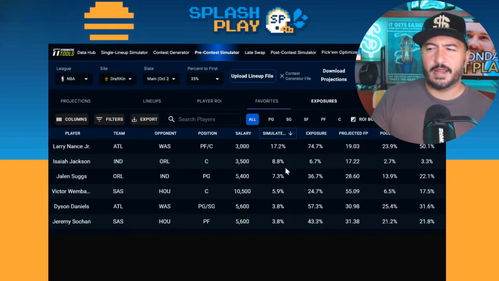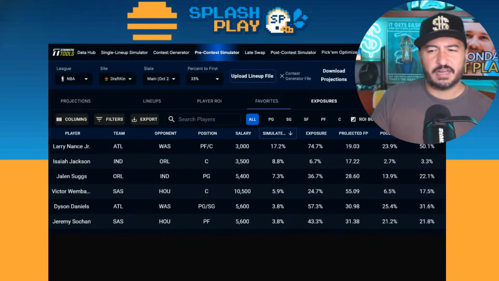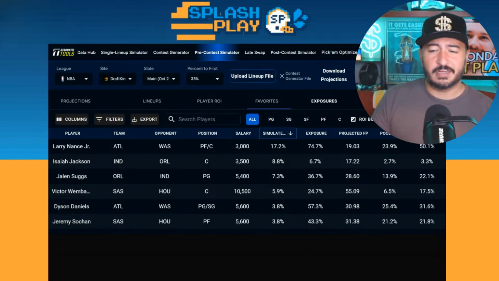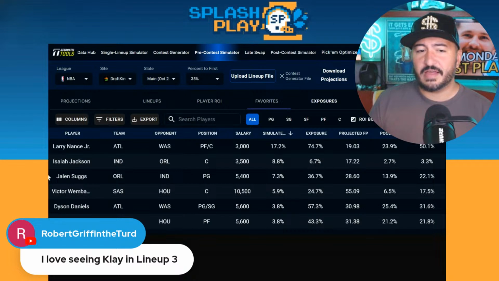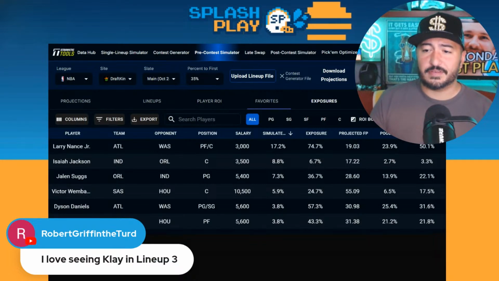You're sorting by ROI. Isaiah Jackson is a high ROI, but you're only getting 7% exposure to him as the backup for Indiana. I don't think that's a really valid play, but coming up a little bit. I love seeing Klay in lineup 3. Klay's going to have a lot of days where he shoots and gets easy shots going.